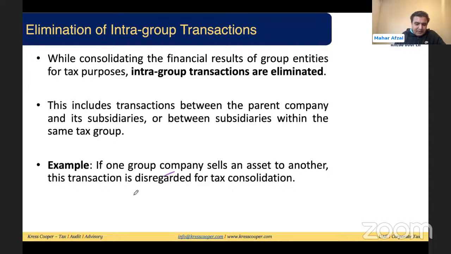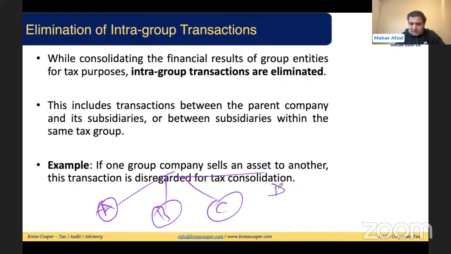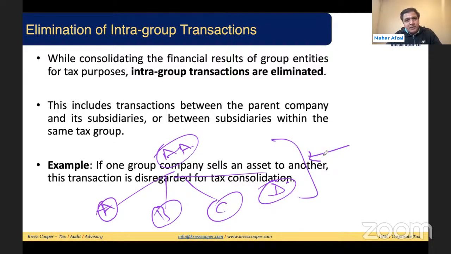As I mentioned, there are different group entities: A is there, B is there, C is there, D is there. This is led by a group, assuming double A. This double A entity is a parent company, and it has subsidiaries under it that meet all those conditions that we have already discussed. Now this is a group.